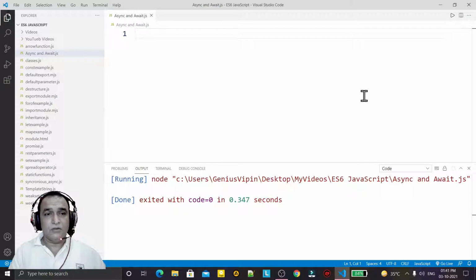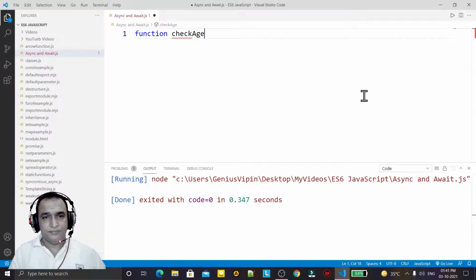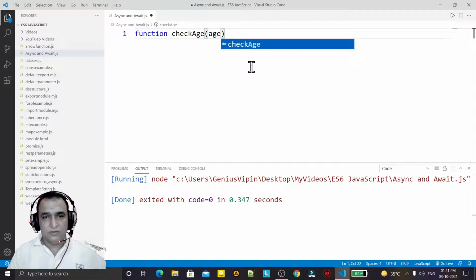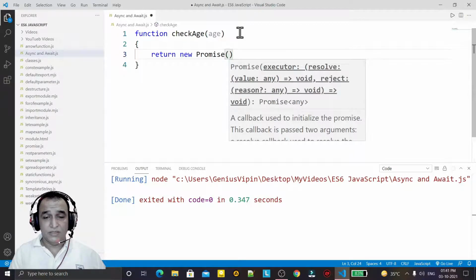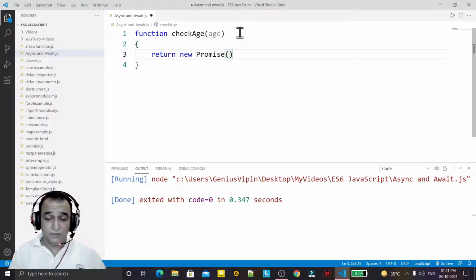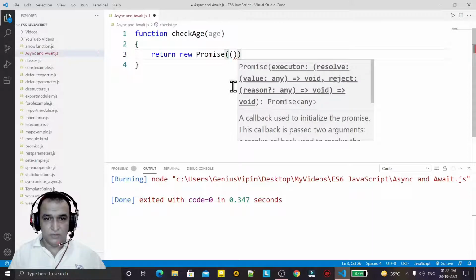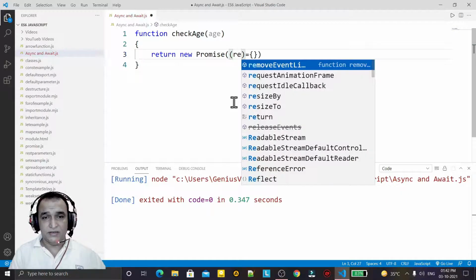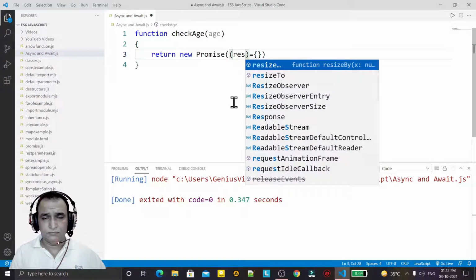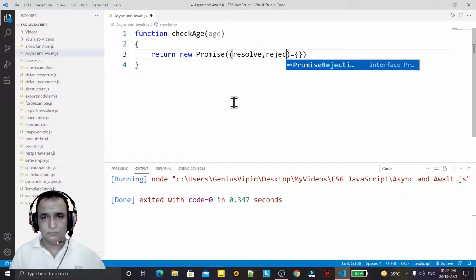For example, we have a function, and I say this function is checkAge, and here some age we are inserting in the function as a parameter. Now I'm returning a new promise, making a promise here, and I'm passing a function for that, like this, and I'm passing here resolve and reject, like this.